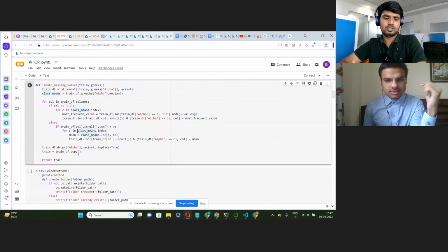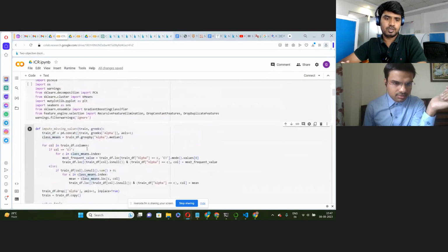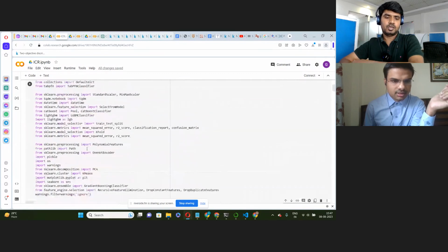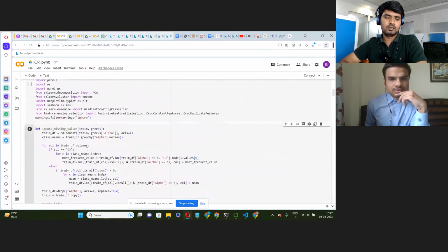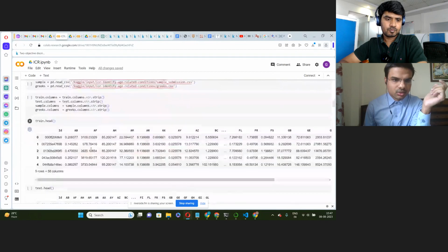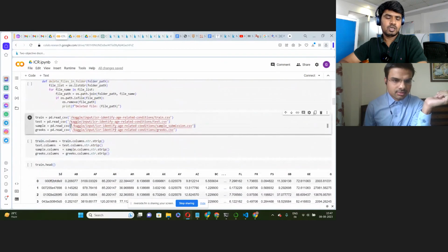Ganesh, just hold on. Go one by one. So first step was importing all the libraries, right? So where you have uploaded the data, before writing any function or code? Can you show where the data loading part is, and which data you have used? Okay, so this is the data loading part. So first go with that, because after data loading, you are going to call those functions, right?